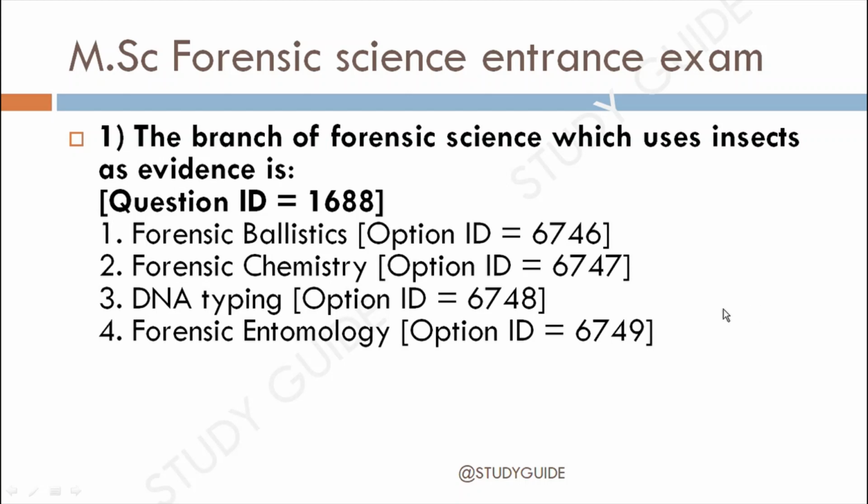Here the first question is: the branch of forensic science which uses the insect as evidence is option A forensic ballistics, option B forensic chemistry, option 3 DNA typing, or option 4 forensic entomology. The correct answer for this is option 4th, that is forensic entomology. Let's move toward the next question.